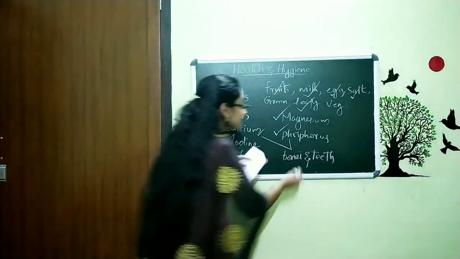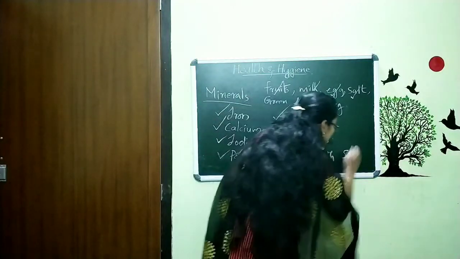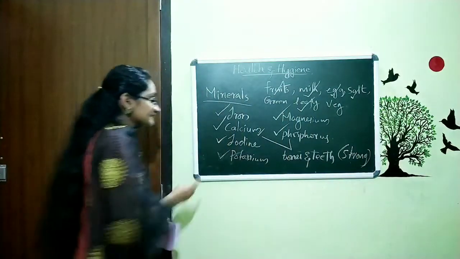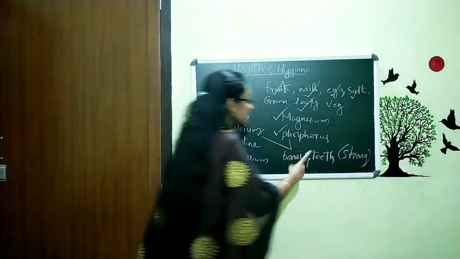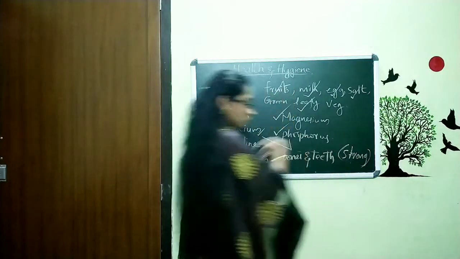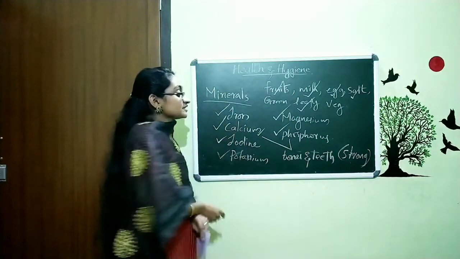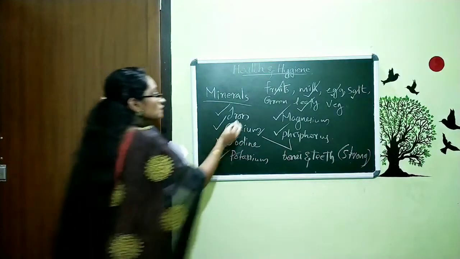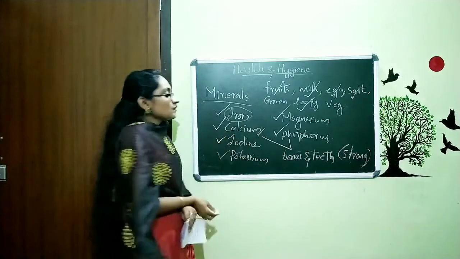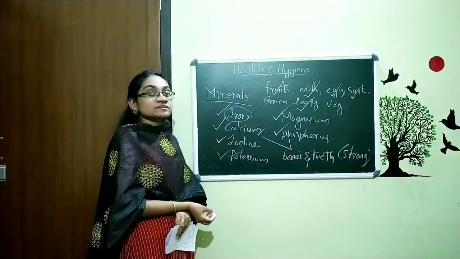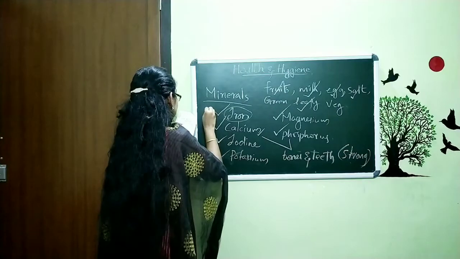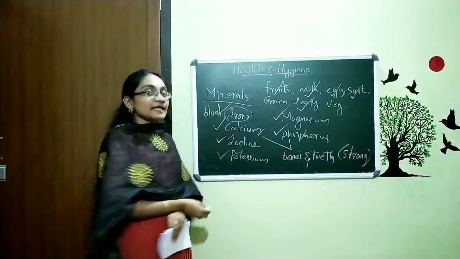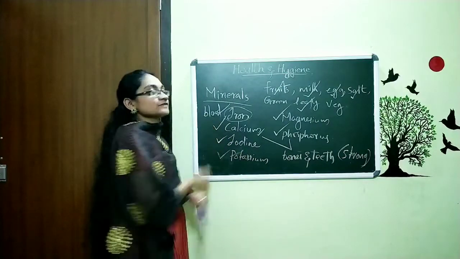They make the bones and teeth strong. That is the work done by calcium and phosphorus. And also iron: the iron is there in our blood, and this iron helps in the formation of blood.